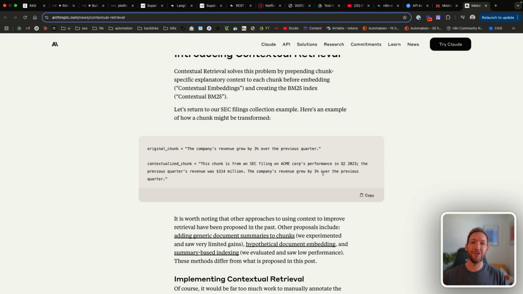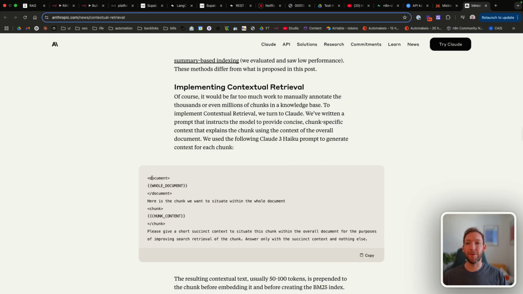So you can see that actually having that initial context put on the start of the chunk, now if we were to ask about Acme's company performance, it would never pick up this original chunk, but it would probably pick up this contextualized chunk. So adding context into the data before we upload it into our vector database is a solution to get around the limitation that we saw of incorrectly retrieving something.